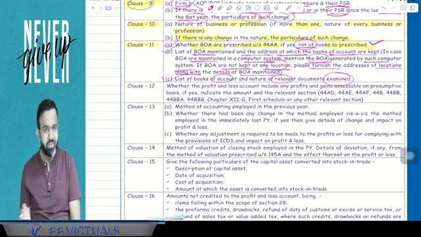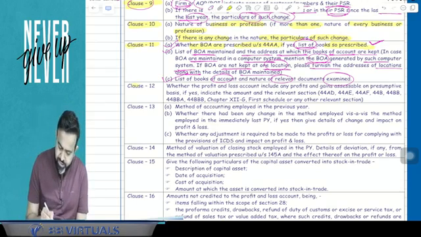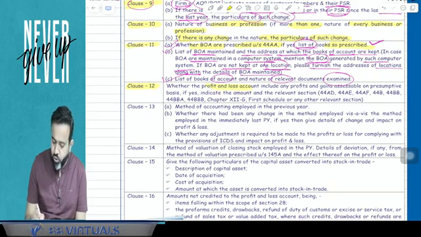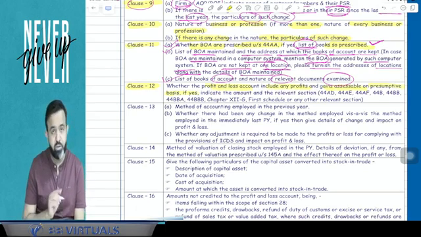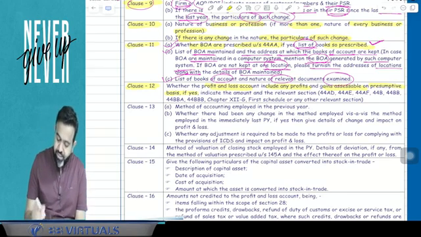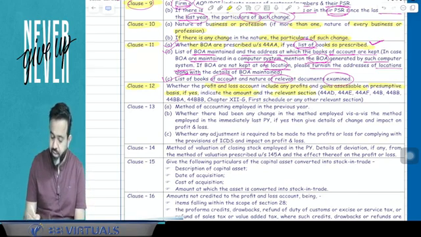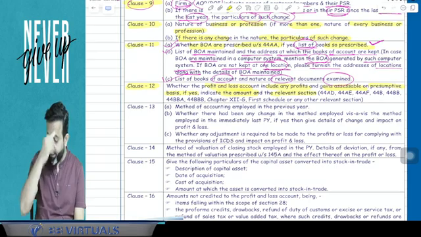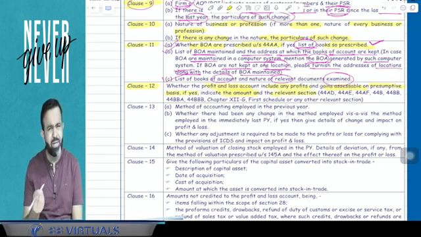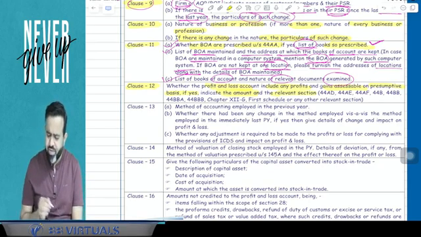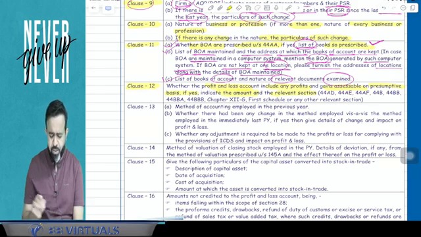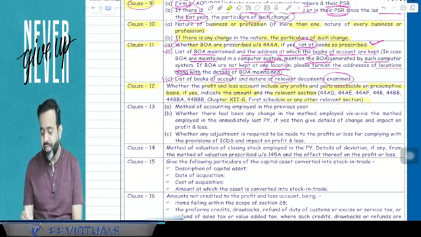Now clause number 12. Clause number 12 says whether the profit and loss account includes any profit and gain assessable on a presumptive basis or not. If yes, then indicate the amount and the relevant section: 44AD, AE, AF. AF is not applicable nowadays, earlier it was AF. 44B, 44BB, BBA, BBB, chapter XII-G, first schedule or any other relevant section.